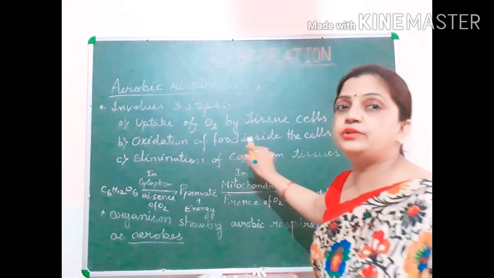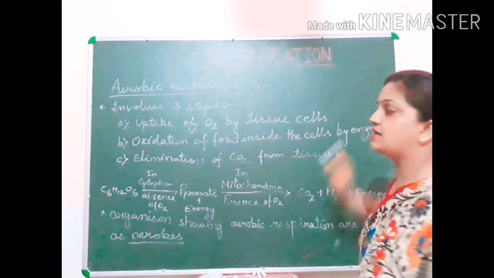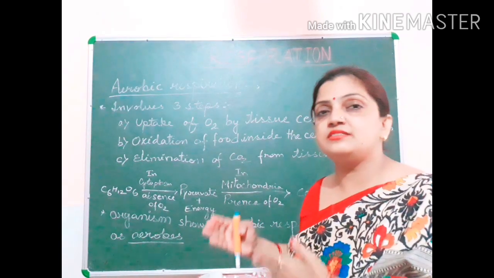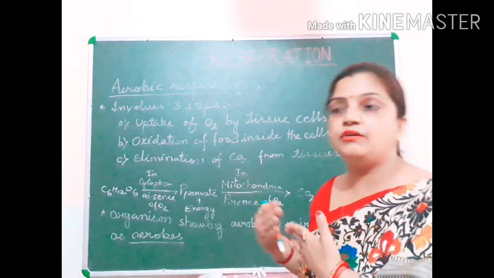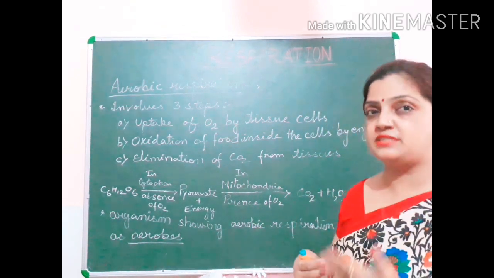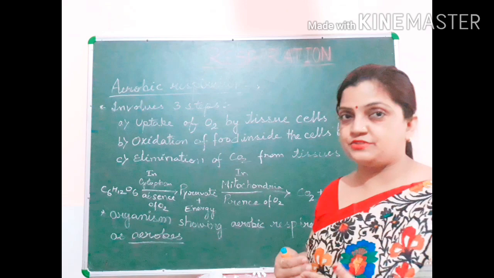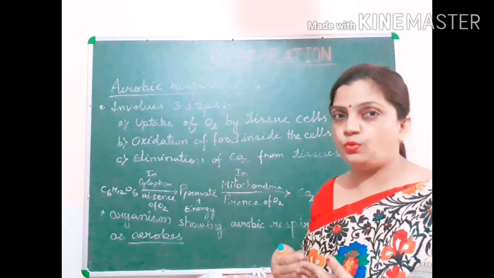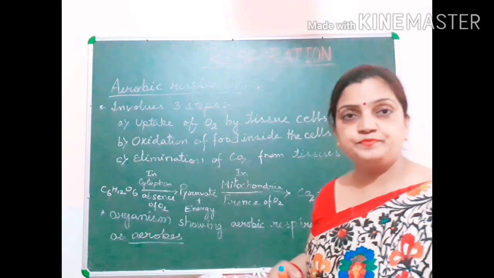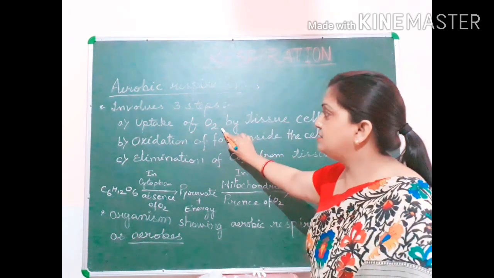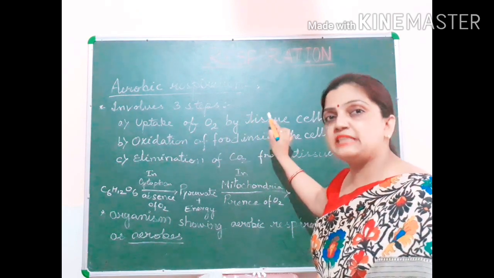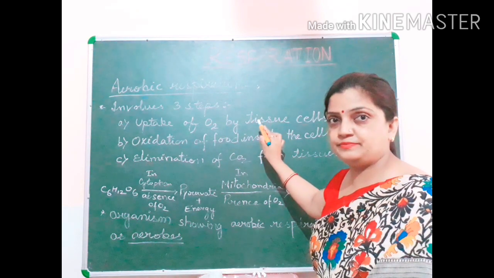Oxidation of food inside the cells by the enzymes will take place. When oxygen reaches the cells of the living organism, food substances, respiratory substrates in the form of glucose, are already present inside the cells.